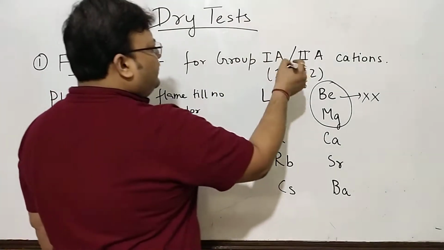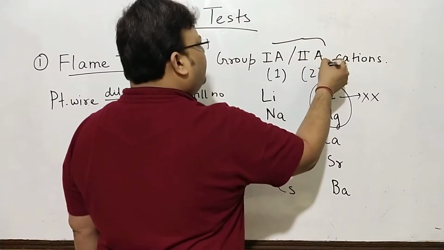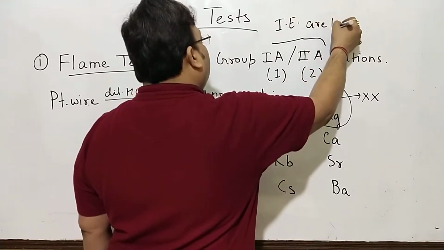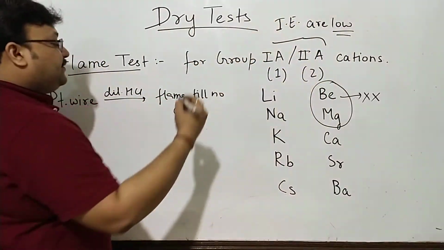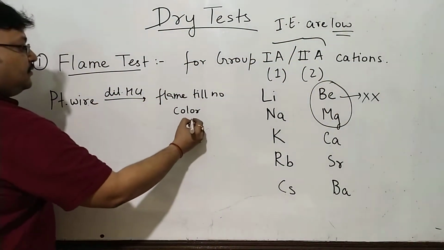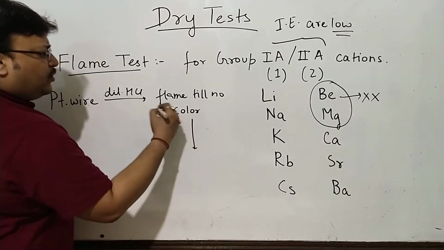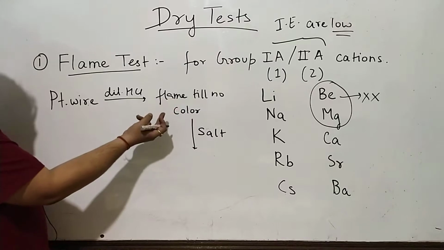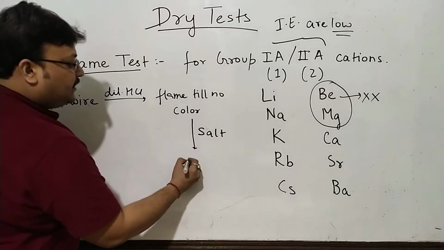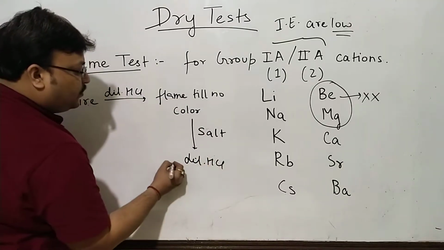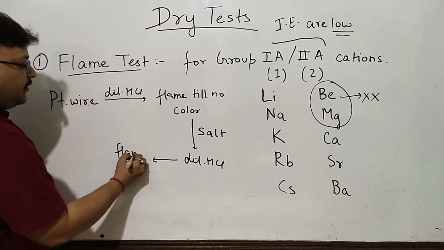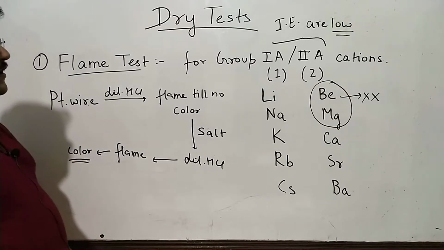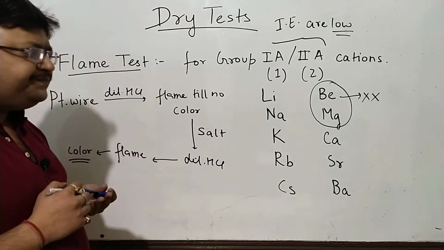I just want to note, this is possible for these because their ionization energy values are low, so the electrons can be easily excited. Then till there is no color, you keep on doing it, and then you stick a little amount of salt to the moistened flame because of dilute HCl. Then again you treat it with dilute HCl and you take it to the flame and you note the color in the flame. That color will help you in identifying these radicals.